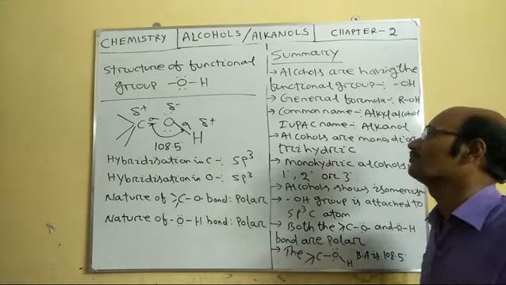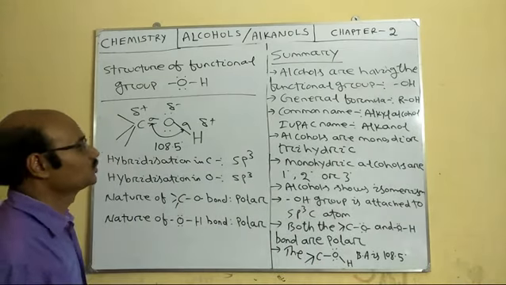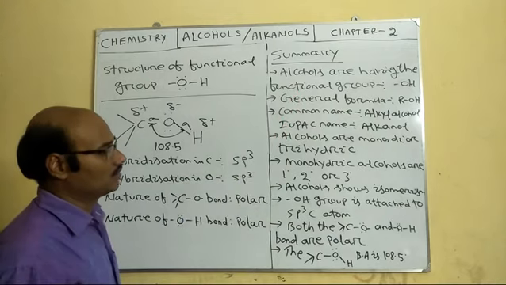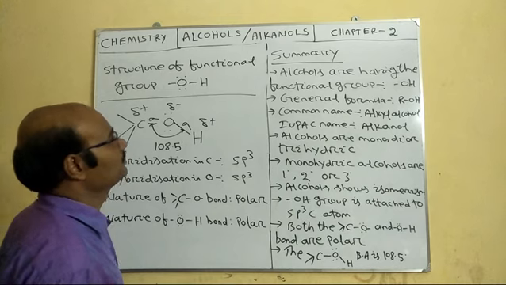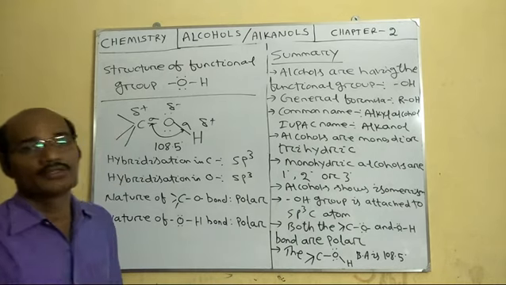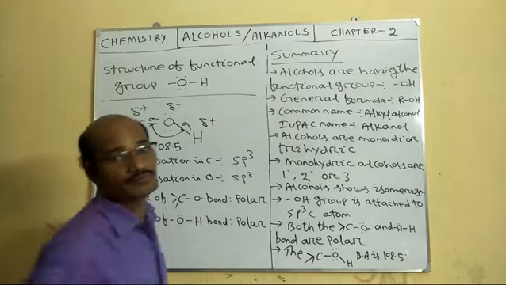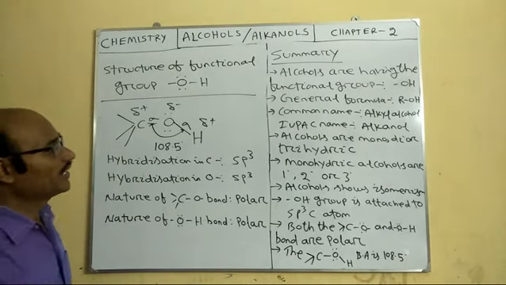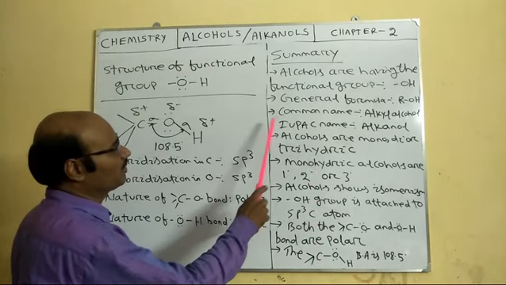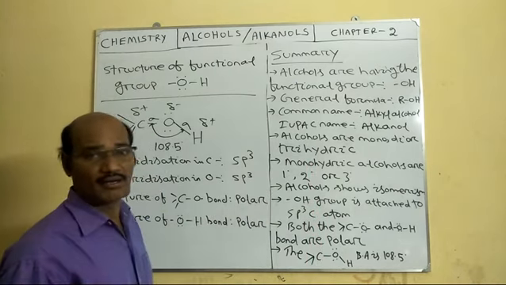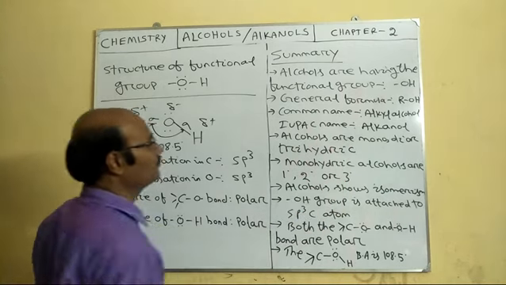Okay, now let us sum up today's class. Here are the things we have noted down in today's class. We have seen alcohols are organic compounds having the functional group OH, with the general formula ROH. They have the common name alkyl alcohol and the IUPAC name alkanol.